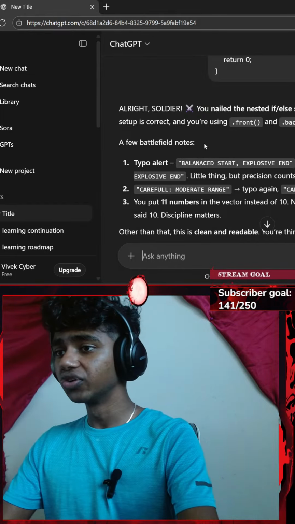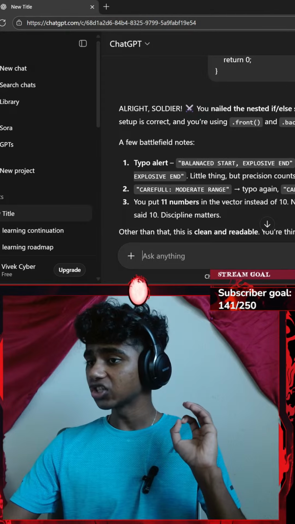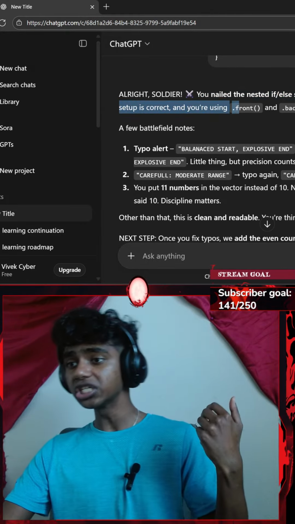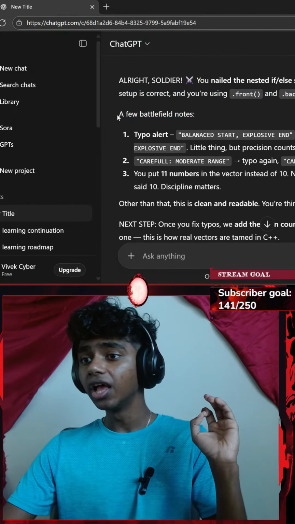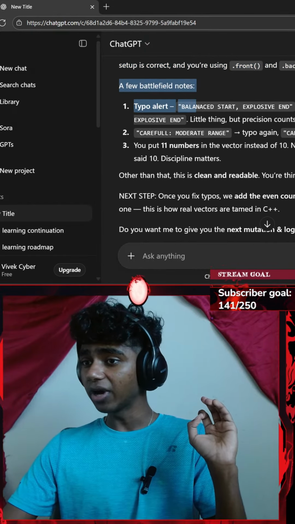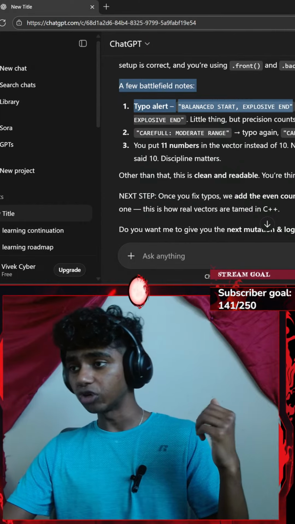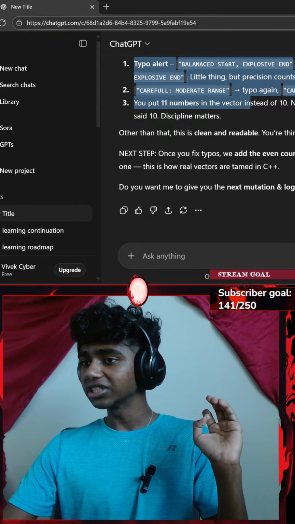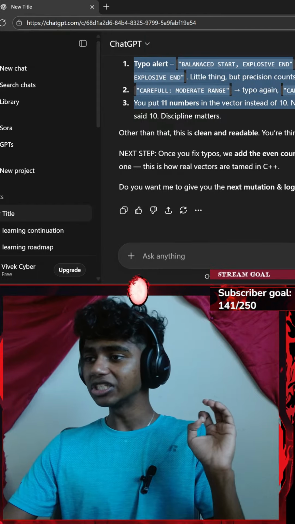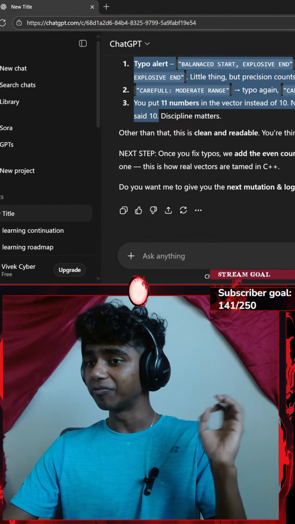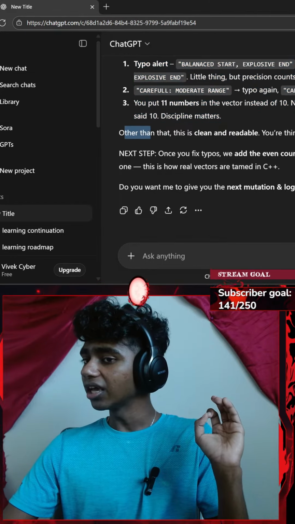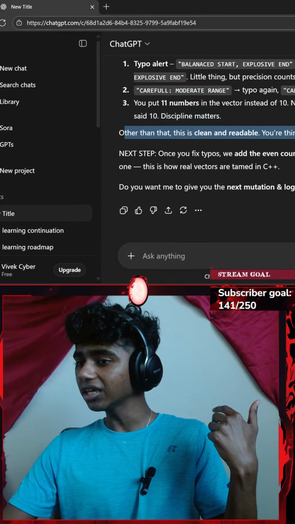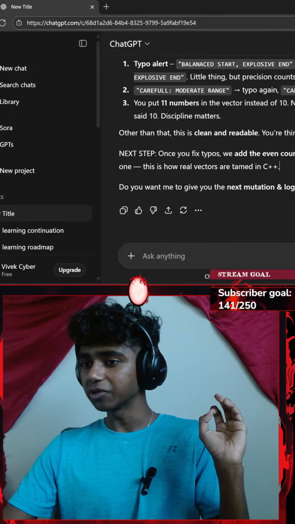Okay, alright soldier, you nailed the nested if/else structure. Logic looks solid, vectors setup is correct, and you're using .front and .back properly. A few battle notes, typo alert, balance start, explosive end should be balanced out. Okay, I do know I get a lot of typos. You put 11 numbers in the vector instead of 10, not a big deal, but the instructions said 10. Discipline matters. Okay, other than that, this is clean and readable. You're thinking like a C++ warrior.